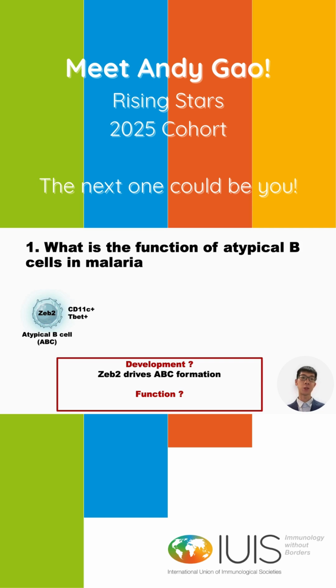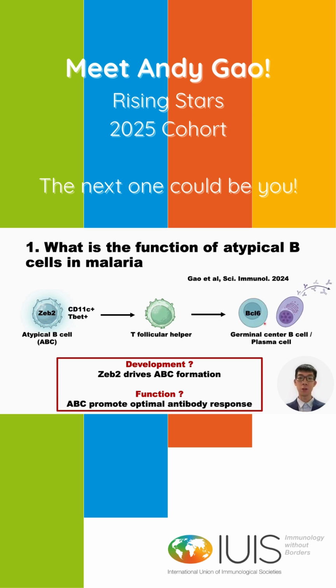My study has shown that transcription factor ZEB2 can promote atypical B cell formation, and by knocking out ZEB2, we discovered that there's a complete abolishment of not only the ABC formation, but also there's an impaired TFH formation, and also there's impairment of the germinal center B cell formation and the antibody response.